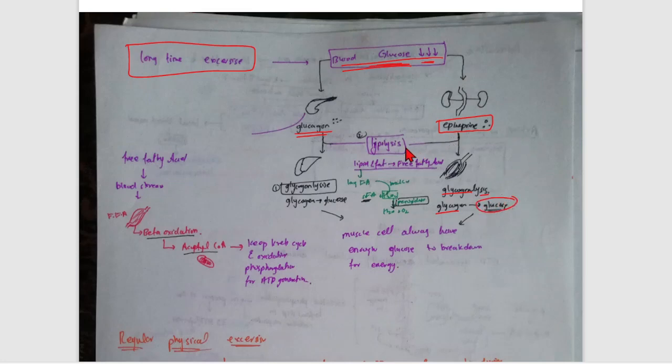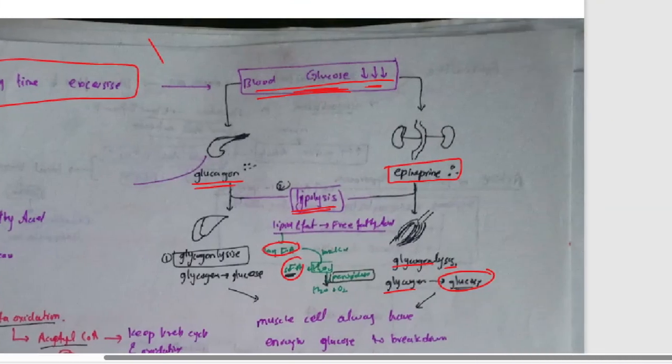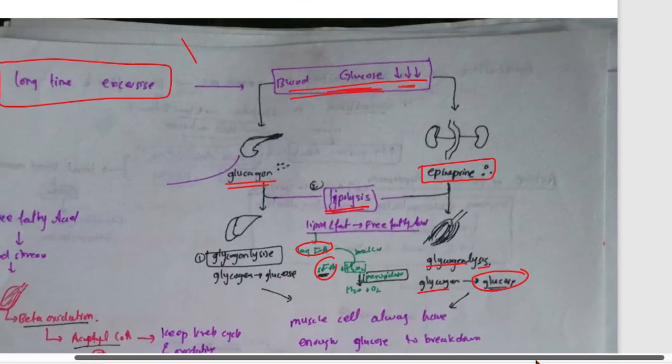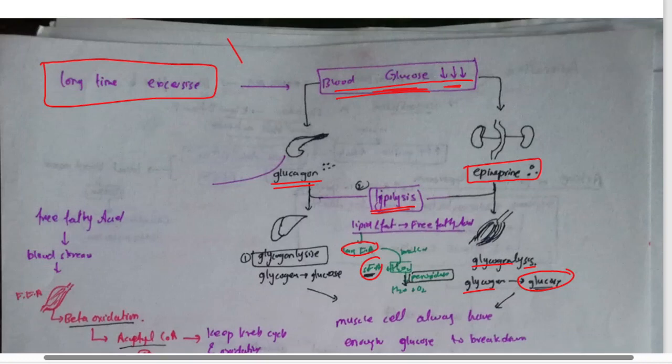Another is it also does lipolysis. Lipolysis means lipid and fat convert into free fatty acid. Okay, long chain fatty acid is broken into short chain fatty acid and H2O2. This is hydrogen peroxide, which is produced, and when hydrogen peroxide is produced, there is peroxidase present, and that peroxidase enzyme converts H2O2.